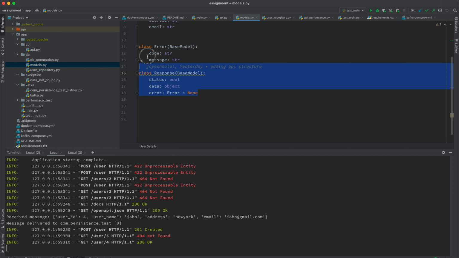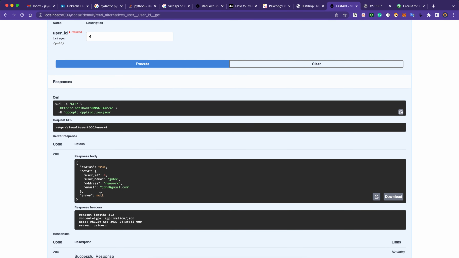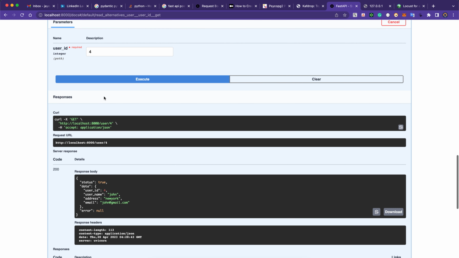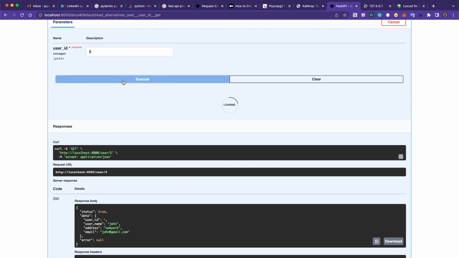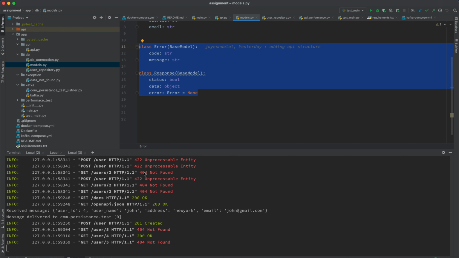These are generic models which I made it, so that if data is present, then error is null. If data is not present, then error is true, and the respective data will come, and status true is coming. For another example, let's suppose status is false, data is null, and the error code and message I also get. So via this I generate this API in a very generic way.